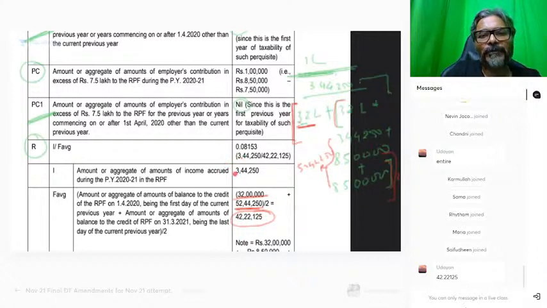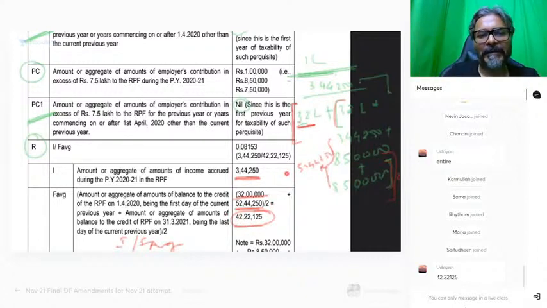So if I have to get to the final amount, I divide by F average. How much is it? 3,44,250 divided by 42 lakhs 22,125.